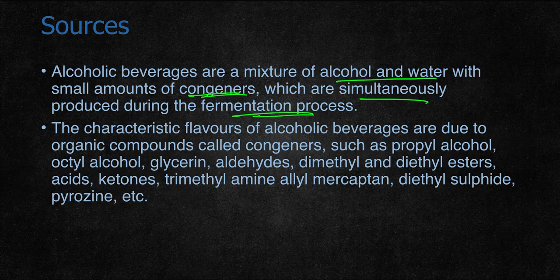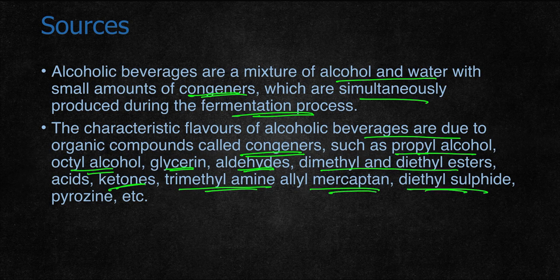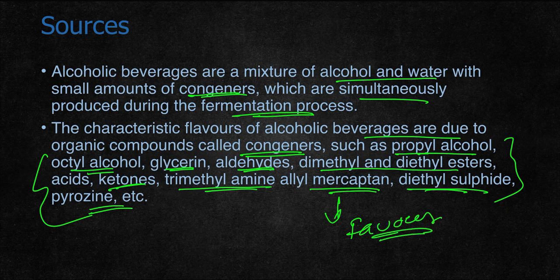The characteristic flavors of alcoholic beverages are due to organic compounds called congeners, which include propyl alcohol, octyl alcohol, glycerin, aldehydes, dimethyl or diethyl esters, formic acids, ketones, trimethylamines, allyl mercaptans, diethyl sulfides, pyridines, etc. These are different byproducts formed in fermentation, and they also add flavor to beverages.